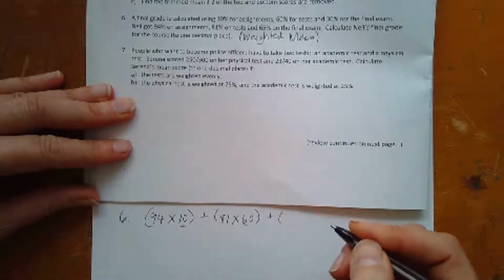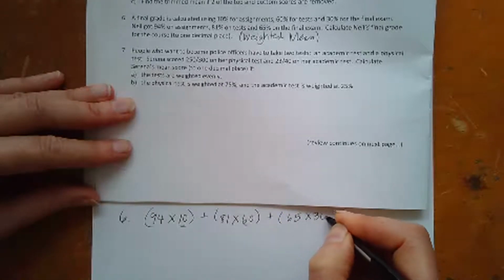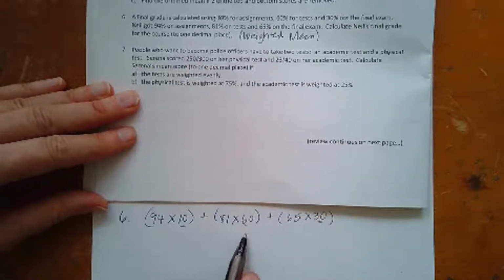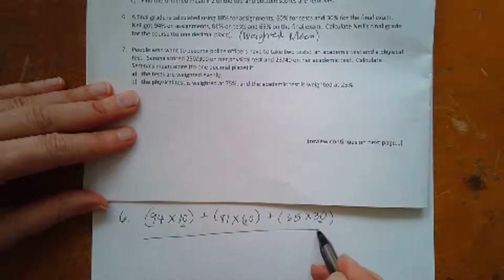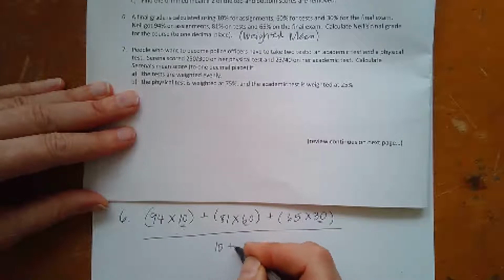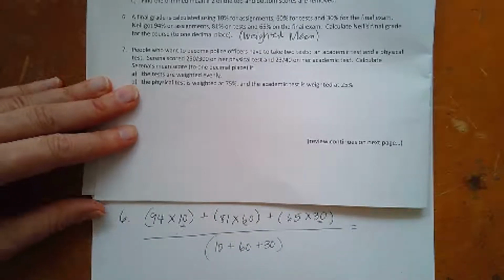And then the last score, he got 65 on the exam, and the weight was 30, okay? And the reason I double underlined the weights is the denominator of this fraction is the sum of the weights. So 10 and 60 and 30. Okay, so I've got subtotaling to do on the top, subtotaling on the bottom. Let's see what happens here.